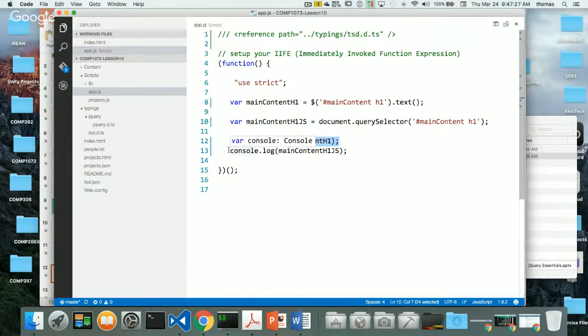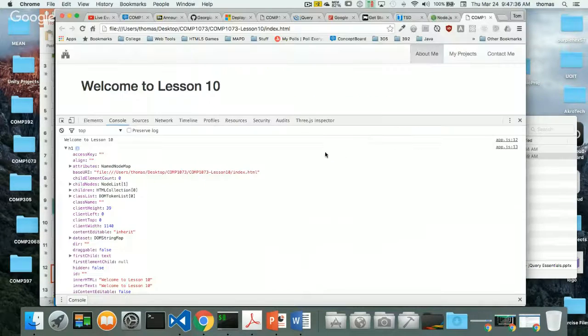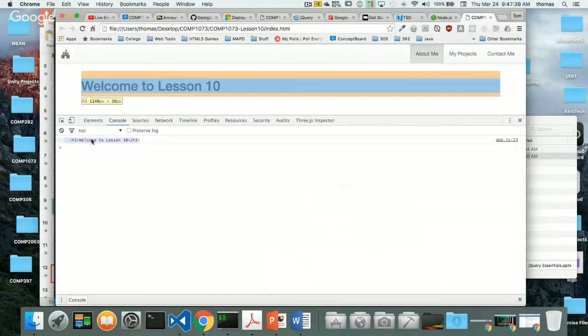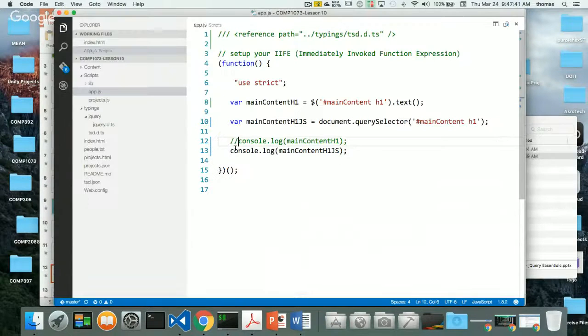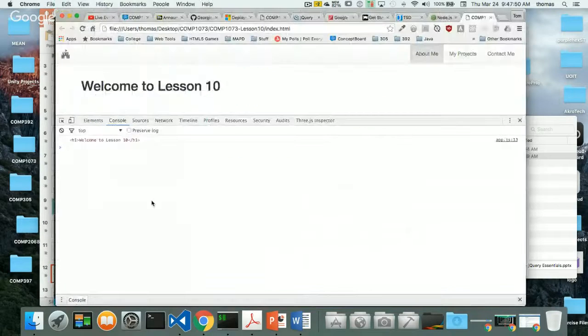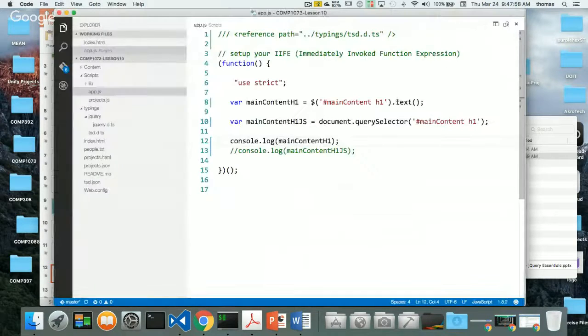So let's say I uncomment this one, so we don't care what we're getting back from jQuery for a second. Now all I'm looking at is from my main content h1.js. I'll go back here and refresh. Notice that I just get this back. But when I put both back, let's say I comment this one out and put this one back in, this is our main content that I'm getting back from jQuery. And refresh, I just get "welcome to lesson 10." The string that comes back is the content that's inside my H1 tag, right? Not the H1 tag itself.